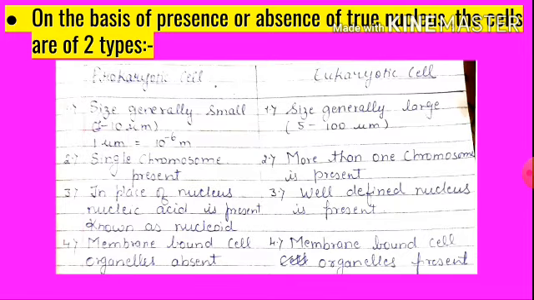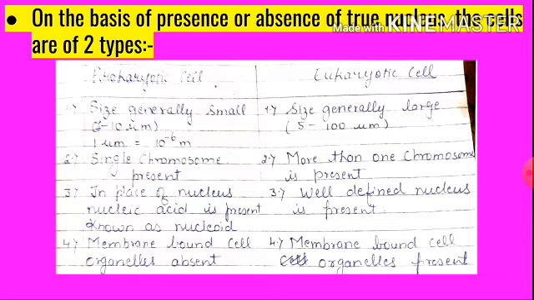In prokaryotic cell, the size is very small, nearly 1 to 10 micrometer, but in eukaryotic cell the size is large, between 5 to 100 micrometer. Prokaryotic cell has only one chromosome, but eukaryotic cell has more than one chromosome. In prokaryotic cell, a primitive nucleus is present. That means at the place of the nucleus, nucleic acid is present, which is known as nucleoid. But in eukaryotic cell, a well-defined nucleus is present.